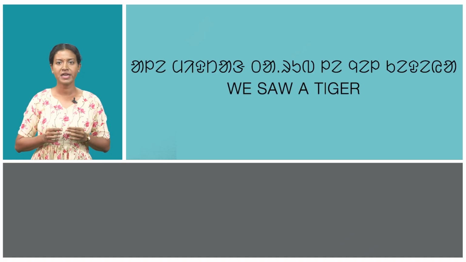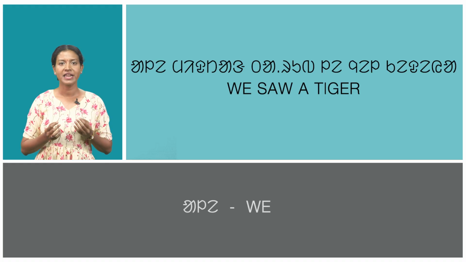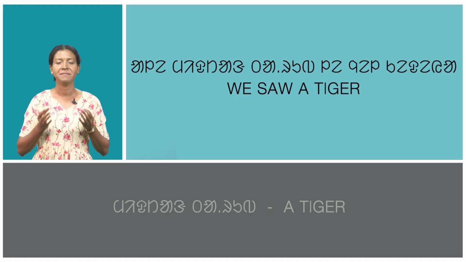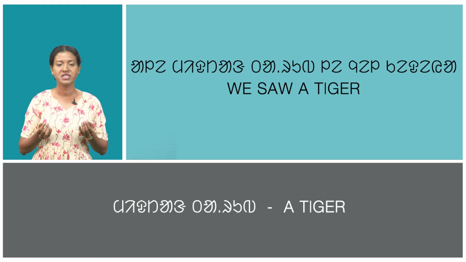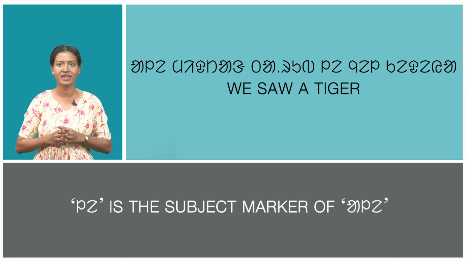Now look at these sentences carefully one by one and observe them. In the first sentence, Ale mitang tarub le nyel kedia, which means we saw a tiger. Here, Ale means we, mitang tarub means a tiger. Le is the subject marker of Ale.